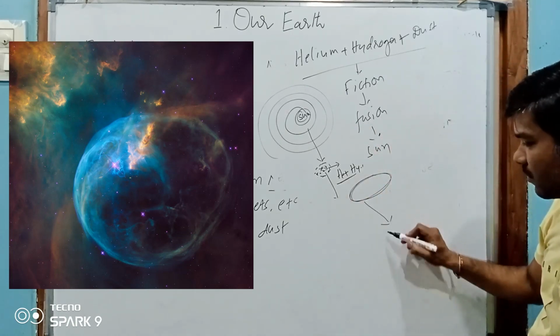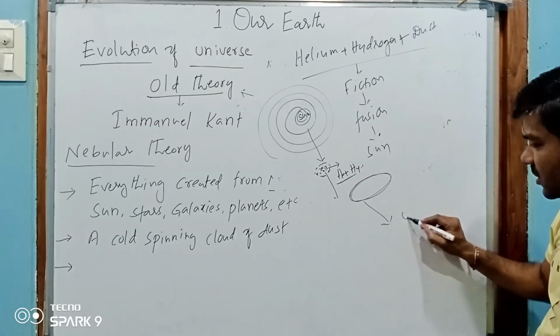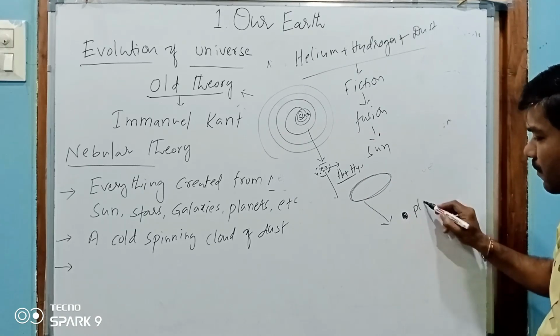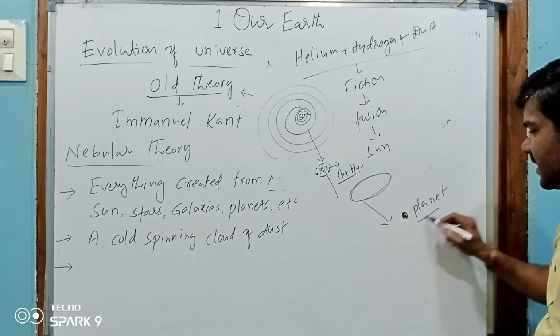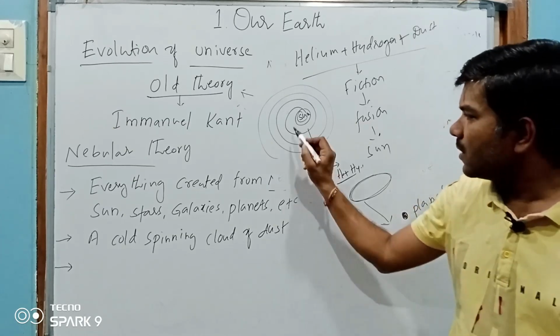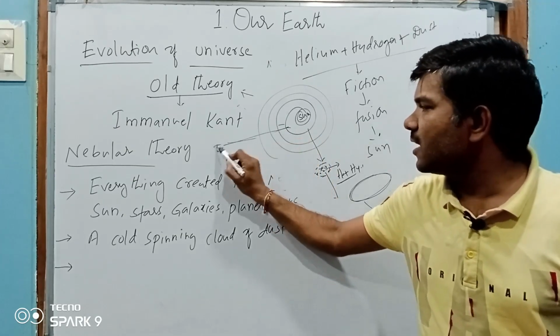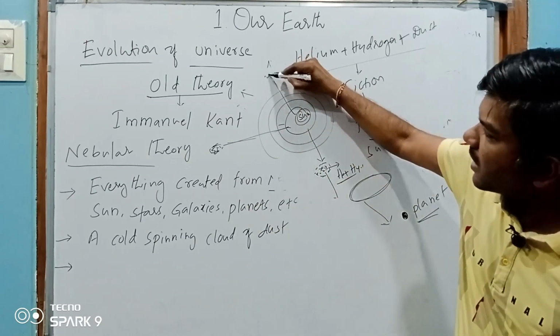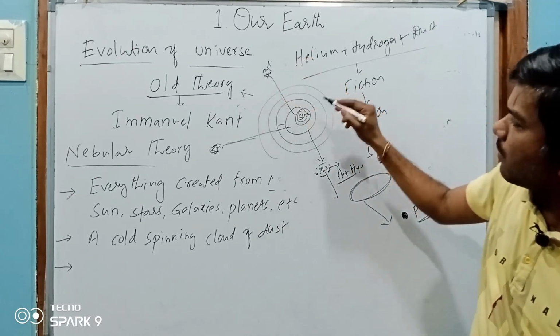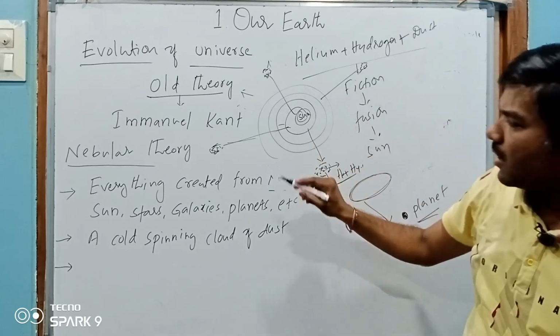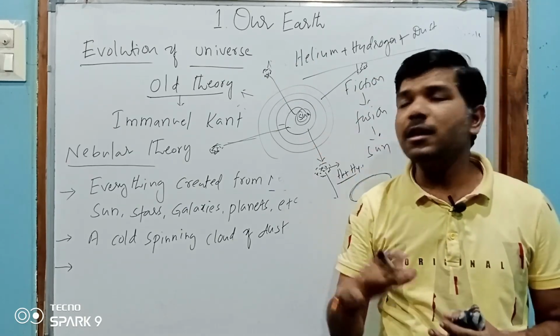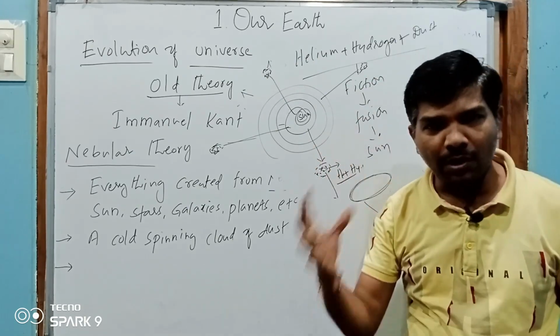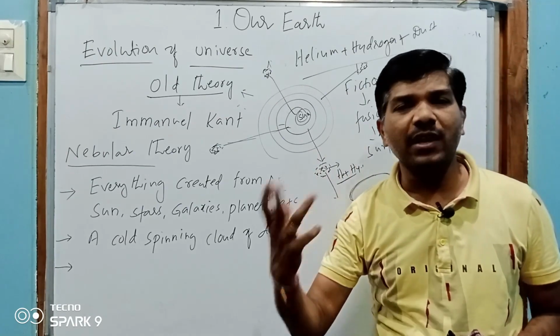Later, after some million years, this disc-shaped object became a planet. So here on this side another kind of object, and on this side another smaller nebula. Like this, smaller nebulas are formed from the main nebula and they created different planets.